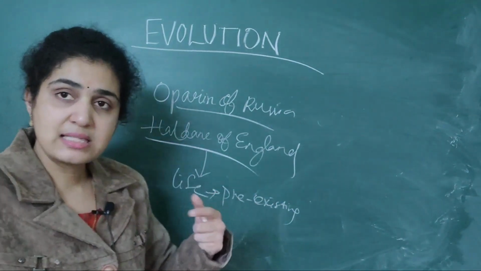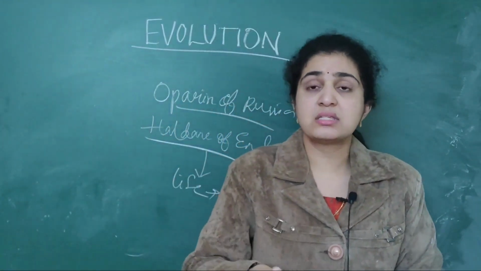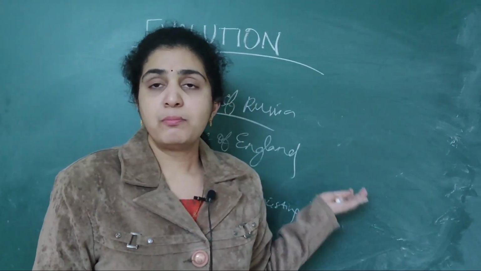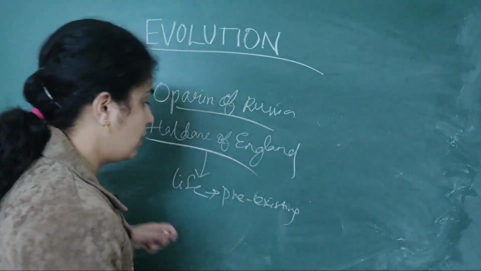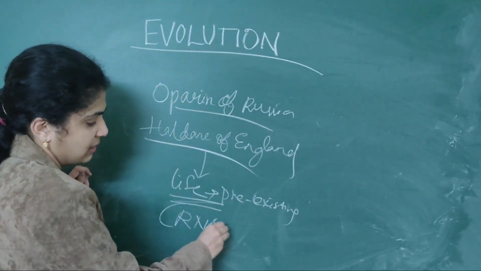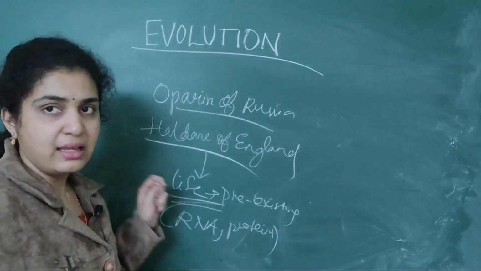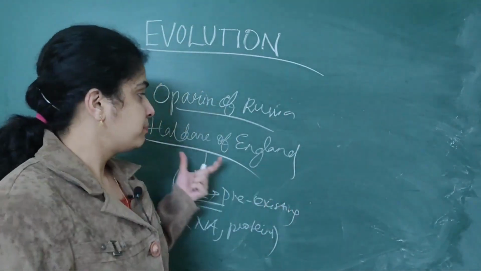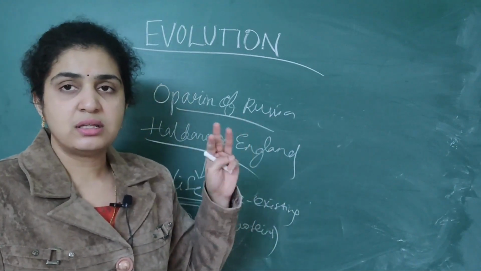Before, I told you pre-existing life forms, like yeast giving rise to yeast. But here life is formed from non-living things like RNA, proteins and all. So life came from pre-existing forms, that is RNA as well as proteins. Organic as well as inorganic molecules gave rise to this evolution process. So this is the third theory.